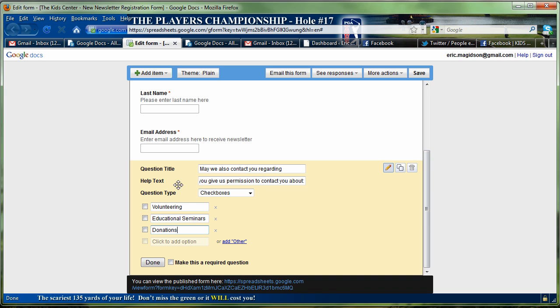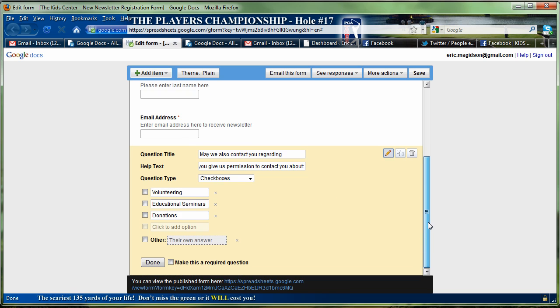I did add a checkbox so you could see what this is like. May we also contact you regarding, so people can choose the things they want. If you click it on, then it by default is on, so I leave these off. I'm going to add an other button, that way they can fill out, well, don't contact me about volunteering, educational seminars, or donations, but contact me about other.